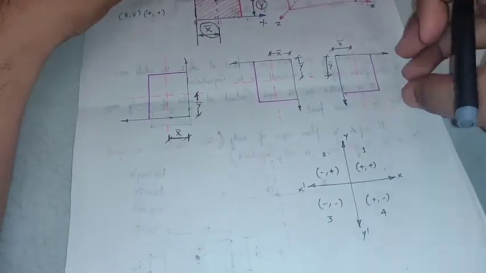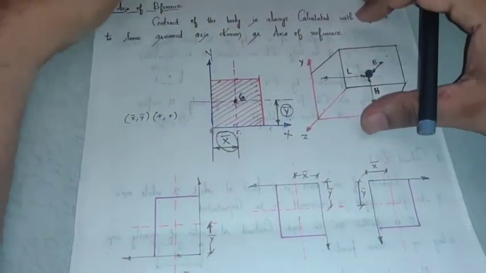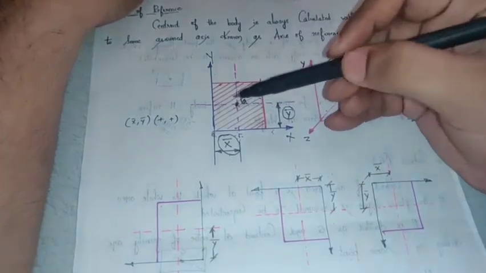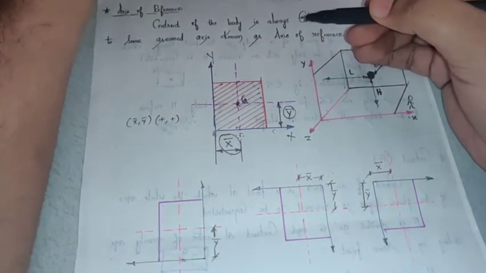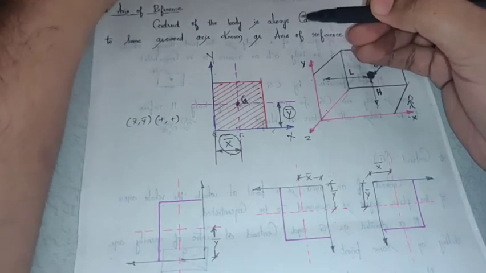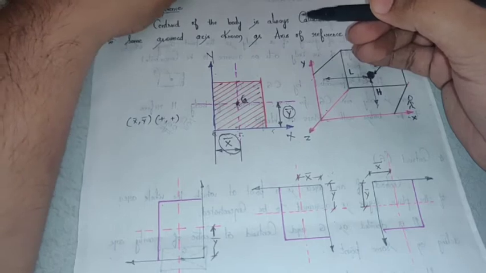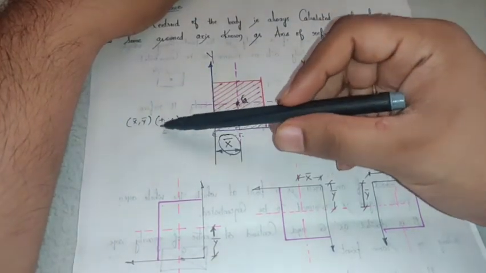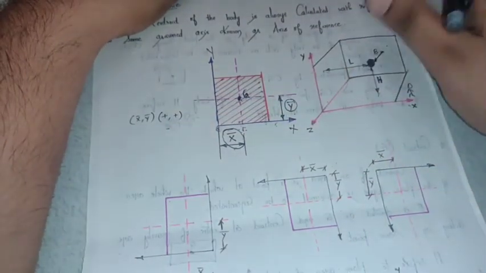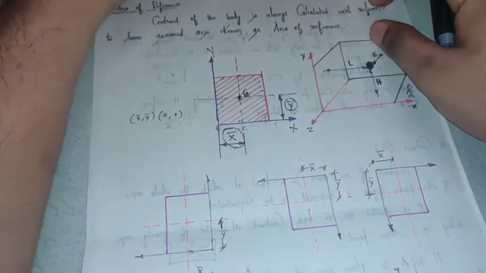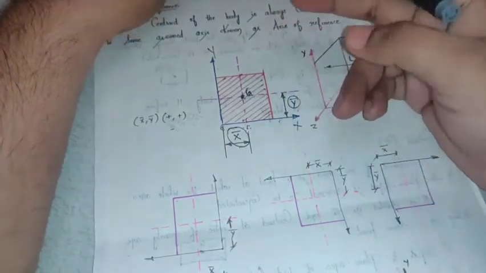Now if I place the object, or choose a reference axis such that the object falls in the first quadrant, the advantage here is that I'll get the values of x bar and y bar as positive values. There is no hard and fast rule that you have to take it as the first quadrant only.